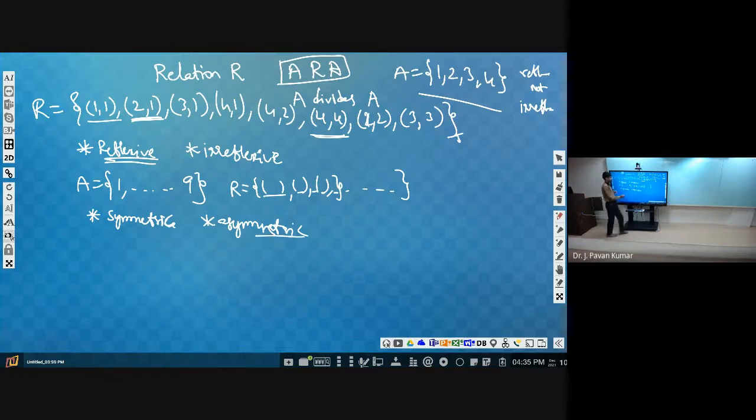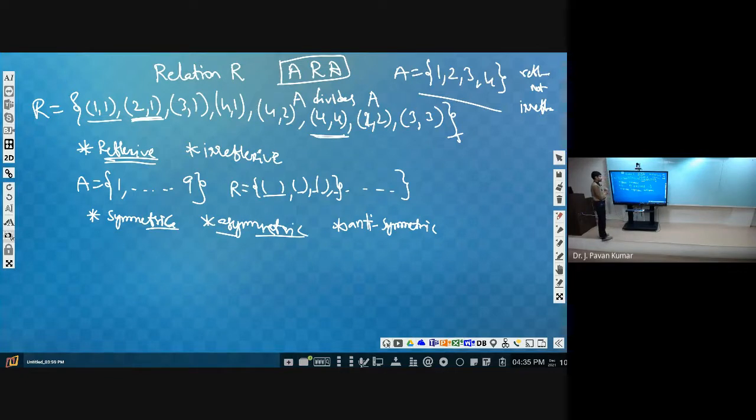Okay, fine. Next, what about antisymmetric? Can we check antisymmetric? Yes, sir. Antisymmetric also we can check. The same procedure used for symmetric and asymmetric can be used there also.